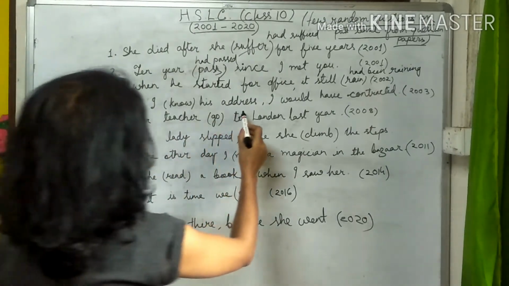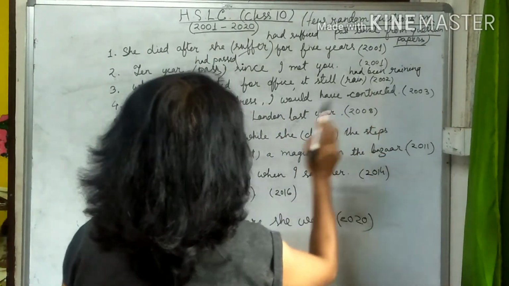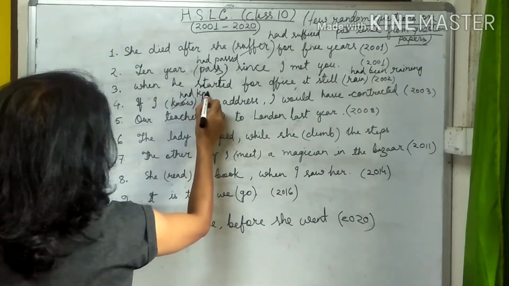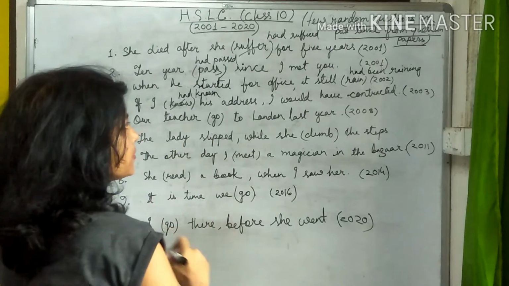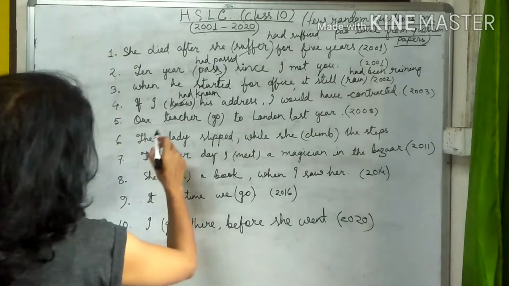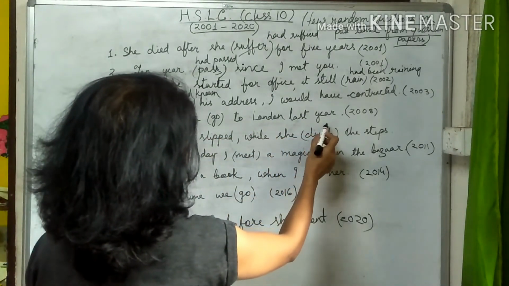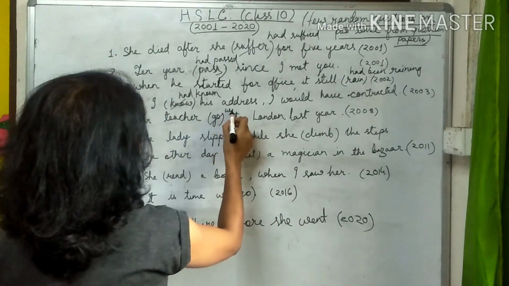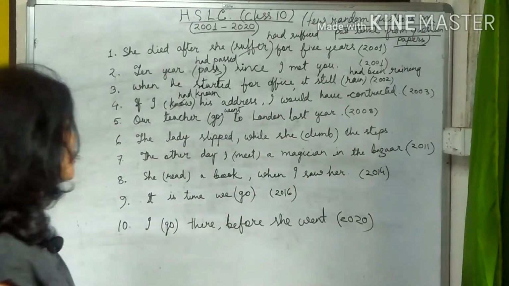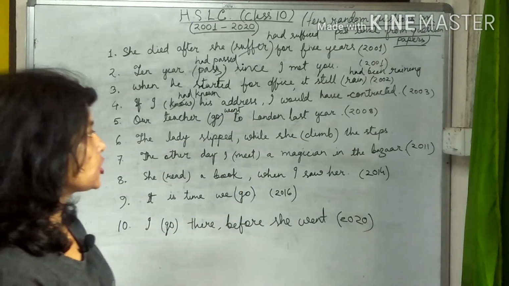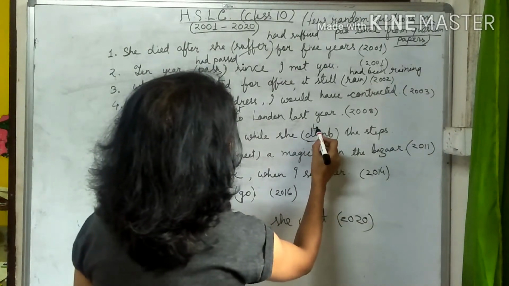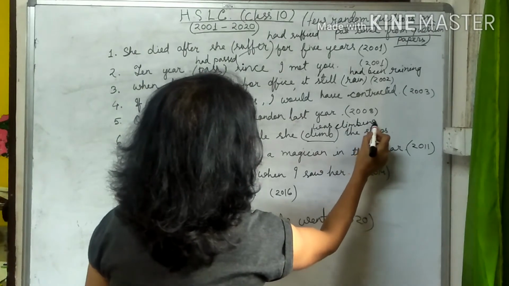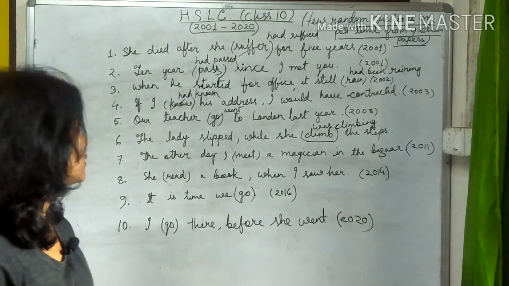If I know his address, I would have contracted. If I had known. If I had known his address, I would have contracted. Our teacher go to London last year. So this is distant past. With this we use went. Simple past. The teacher slipped while she, what was she doing? Was climbing. Was climbing the sticks.